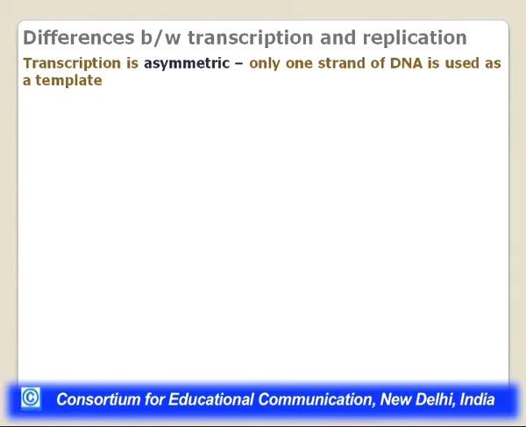But there are certain differences between transcription and replication. The first is that transcription is asymmetric. That is, only one strand of DNA is used as a template. If you review the process of DNA replication, both the strands were getting copied into newer strands.